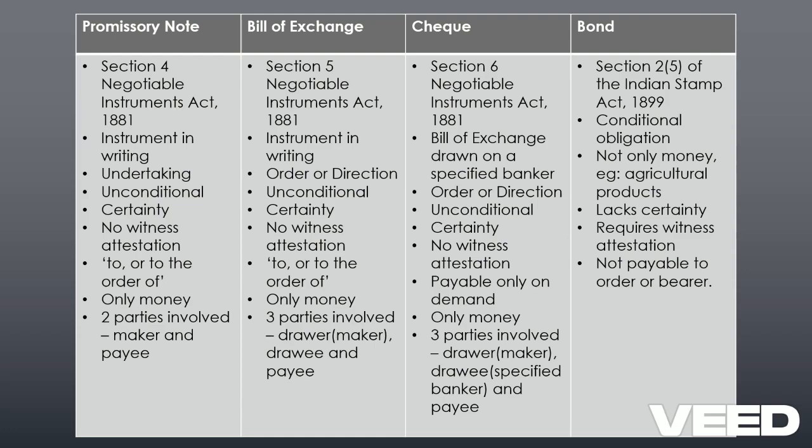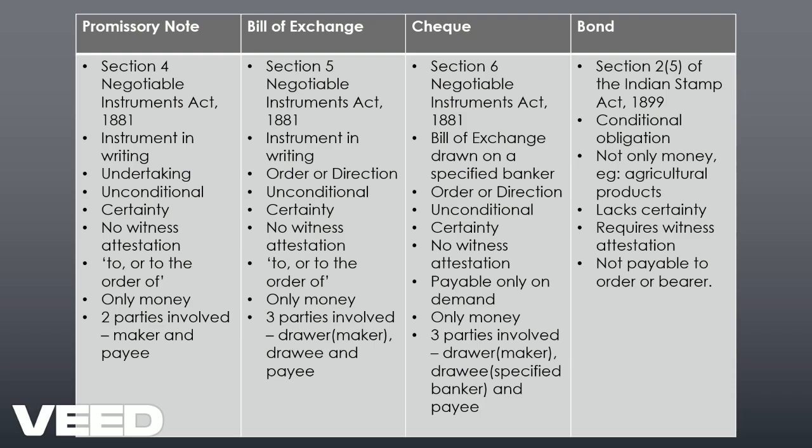And what is the undertaking? It is to pay a certain sum of money, and only to or to the order of a certain person or the bearer of the instrument. So that is given in Section 4 of the Negotiable Instruments Act 1881. Promissory note is an unconditional undertaking.